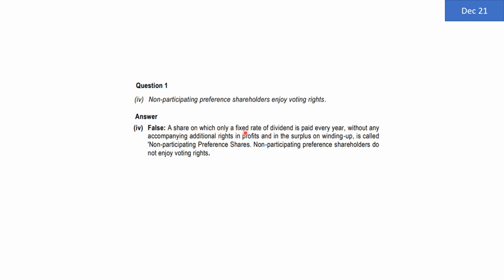A share on which only a fixed rate of dividend is paid every year, without any accompanying additional rights in the form of profits or in the surplus on winding up, is called a non-participating preference share. Non-participating preference shareholders do not enjoy voting rights. So the sentence is false.